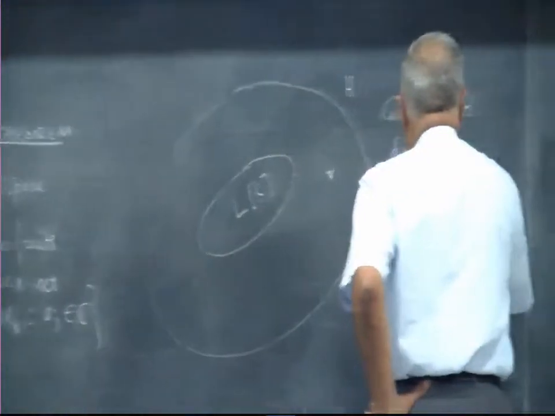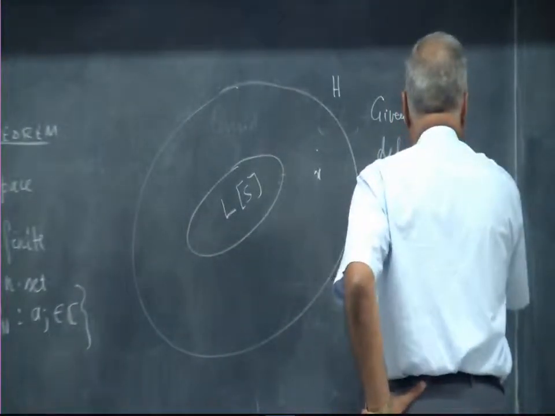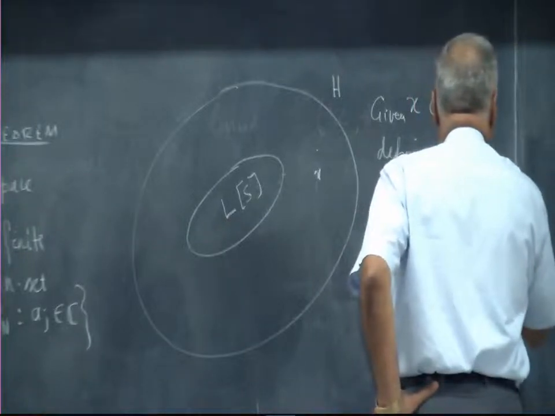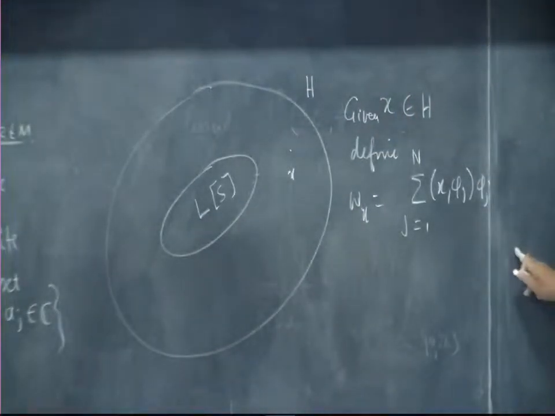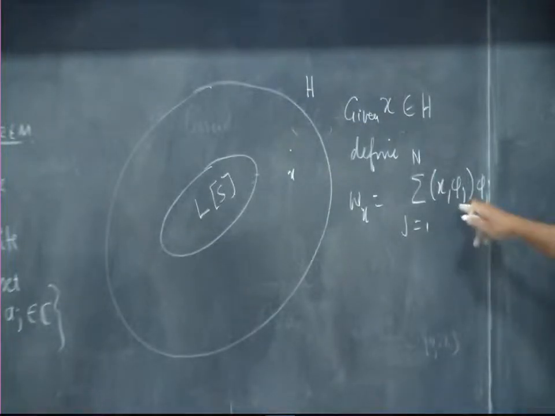Wx to be equal to the summation j equal to 1 to n of (x, phi j) phi j. This certainly is in LS because it is a linear combination of phi 1, phi 2, phi n.